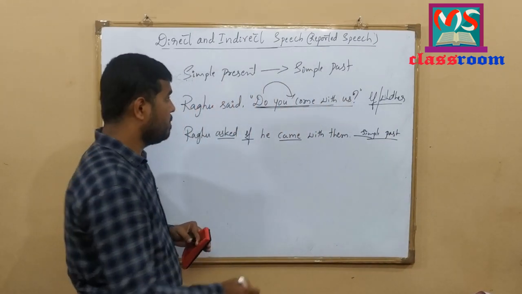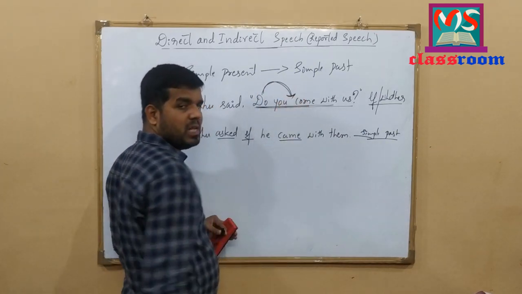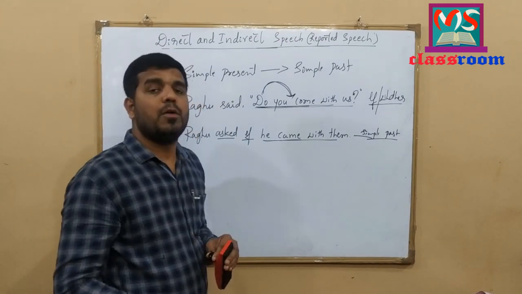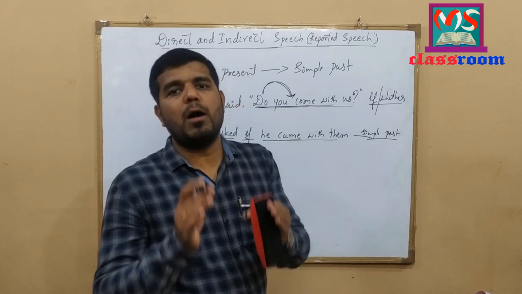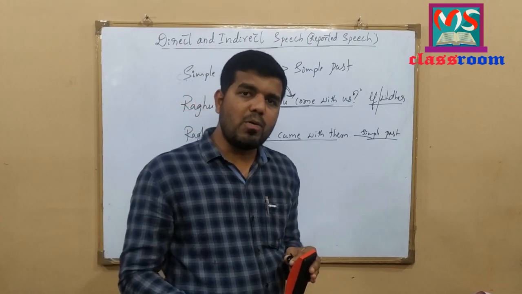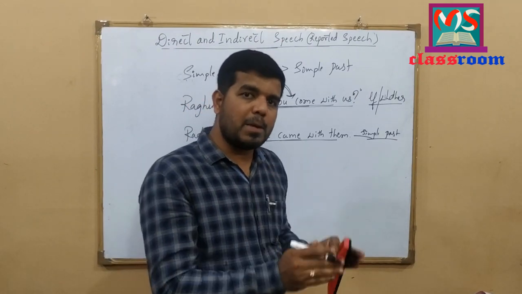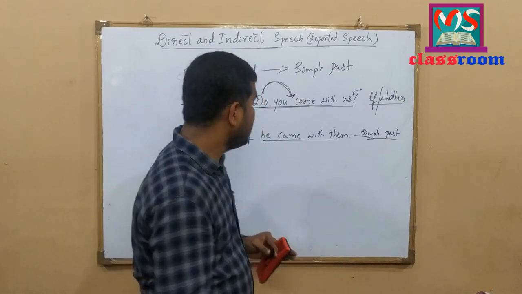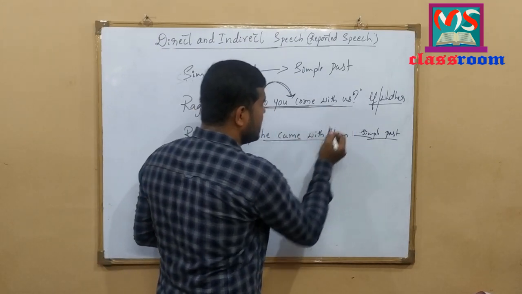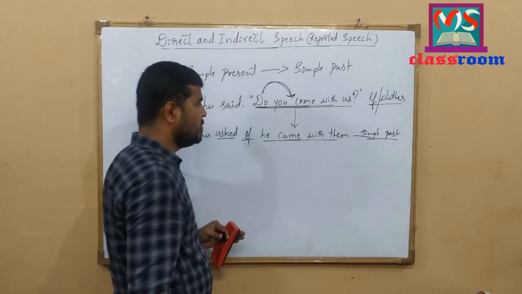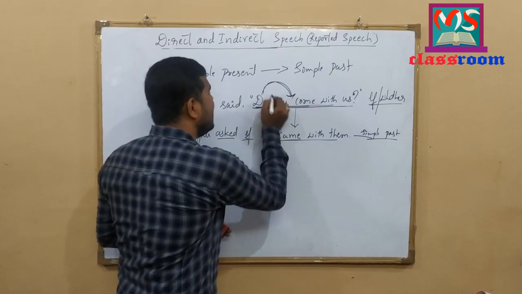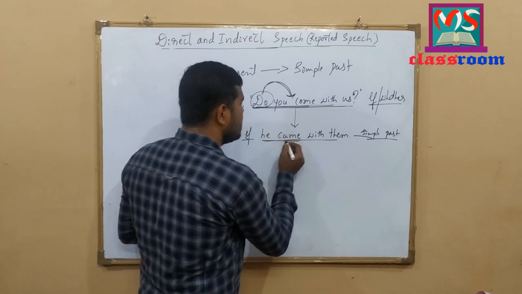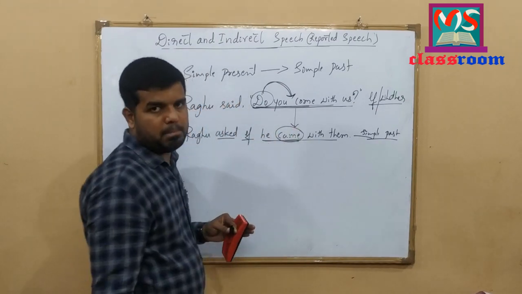One more thing you should remember. When we have positive assertive sentences, this is a positive assertive sentence, we do not use do form of helping verbs. To make negative and to make interrogative in simple present tense and simple past tense, we use do form of helping verbs. But here, we should change this interrogative sentence to assertive sentence. That is why we do not use did. Did is omitted here, and here we should use the verb in past form.